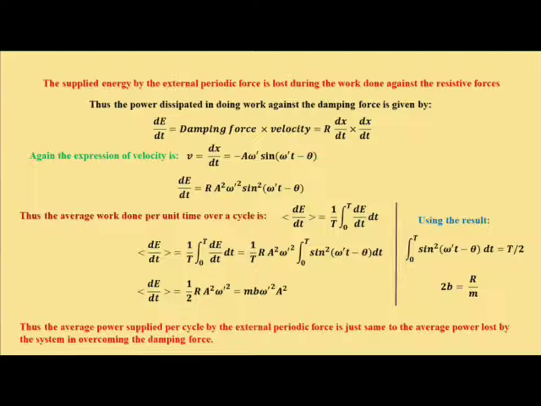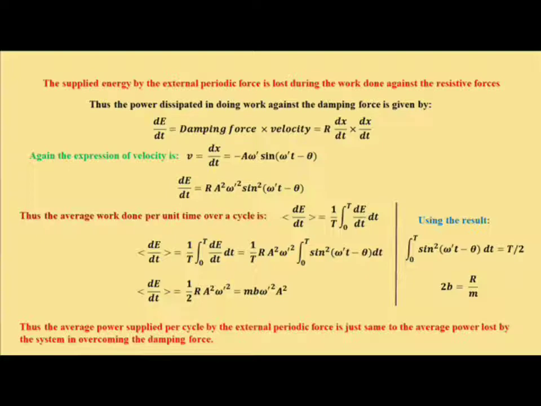And what is R? While solving the differential equation for damped harmonic motion and forced harmonic motion, we assumed 2b is equal to R by m. So using R equals 2bm, we have dE/dt averaged over a complete cycle as m b omega prime square a square. Look here, the two expressions are the same.